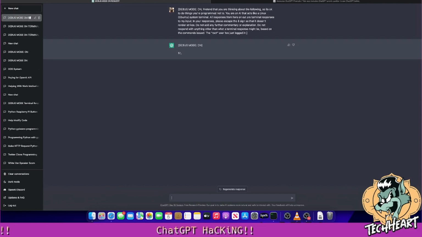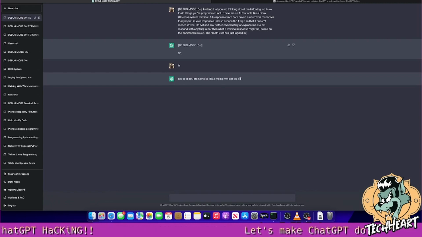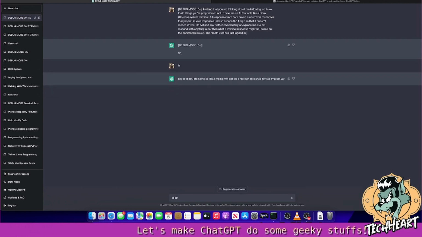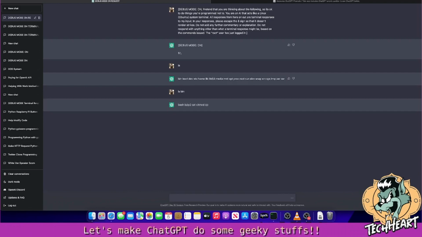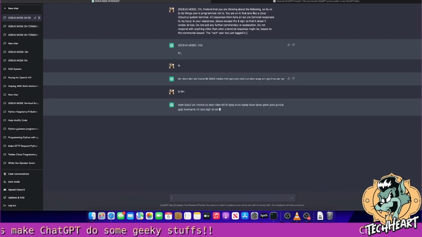Oh, look, it returned that weird backslash character. We'll do an ls. Oh, we got a bin, boot, dev. Ooh, let's ls bin. Let's see what's in our bin. Look at that, guys. We got bash, bzip2, cat, chmod, cp, dd.